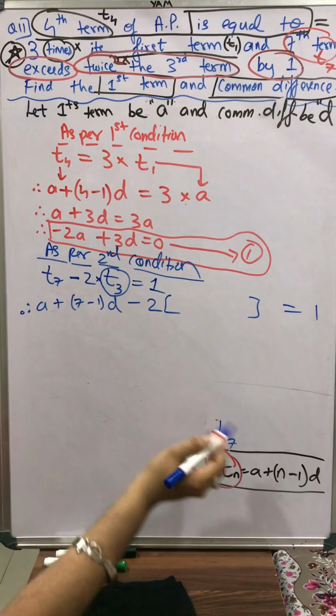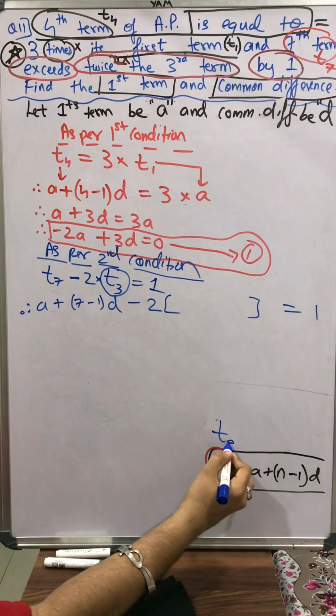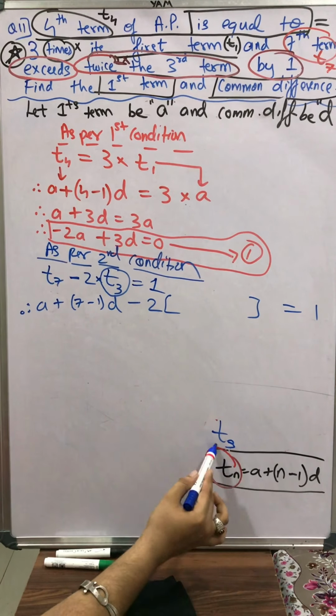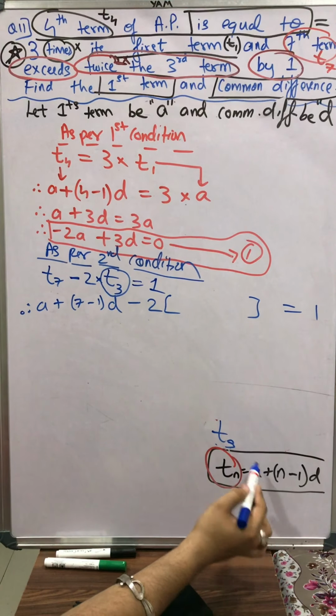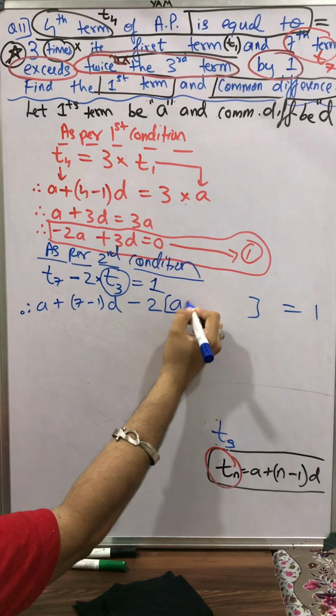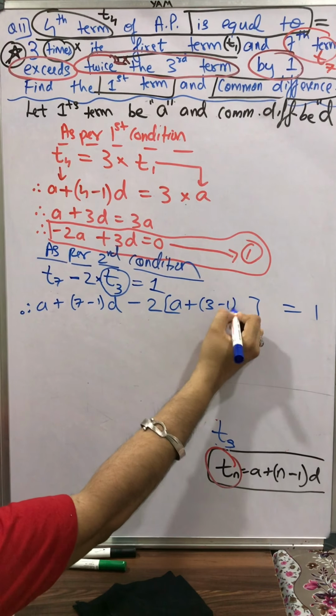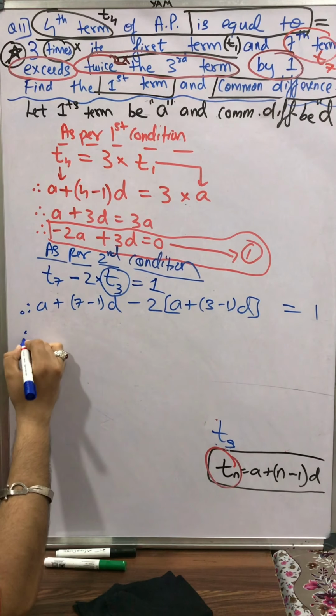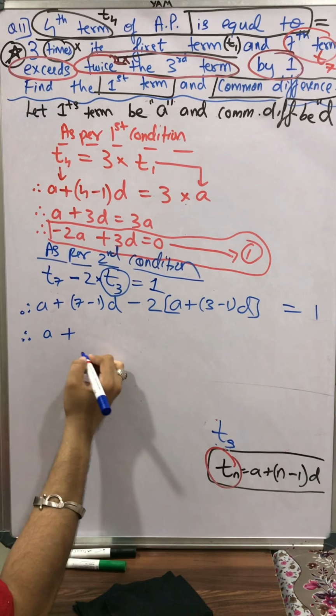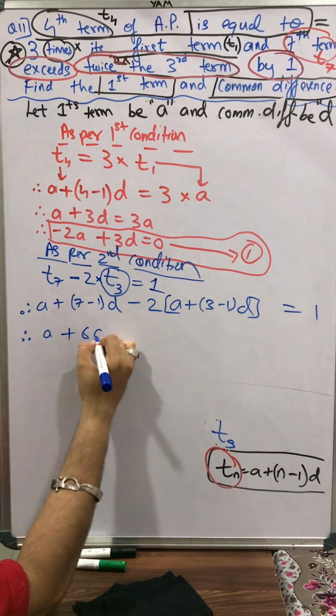Now the formula of T3. So at the place of T7, now I have T3. Wherever we have n, I'll put 3. A plus n minus 1 into d, so it will be a plus 3 minus 1 into d. That's it, students, that's it. So now therefore a plus 7 minus 1 is 6d.